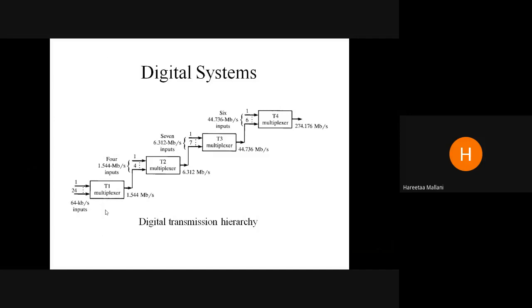So the multiplexer selects from one point to another point. So I am having 1:24 inputs at the speed of 64 kilobits per second. The multiplexer is producing the output at 1.544 megabits per second. See students, right now at home you are using your data connection, you are using different networks, Airtel, Vodafone, Jio. So you are having different speeds. You can see the speed is so good right now as compared to technology 4 years ago, 10 years ago, 20 years ago. Day by day it has improved.